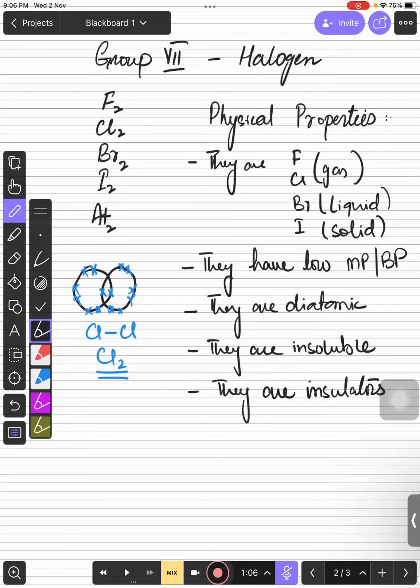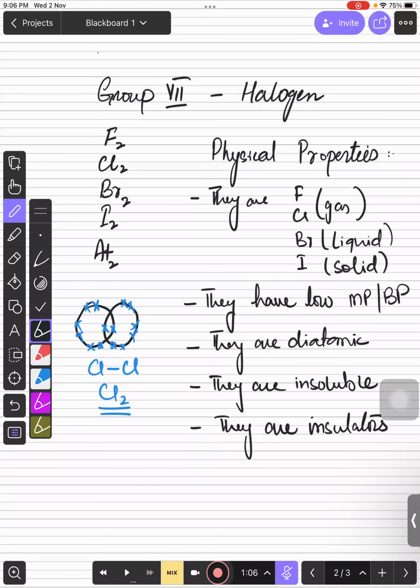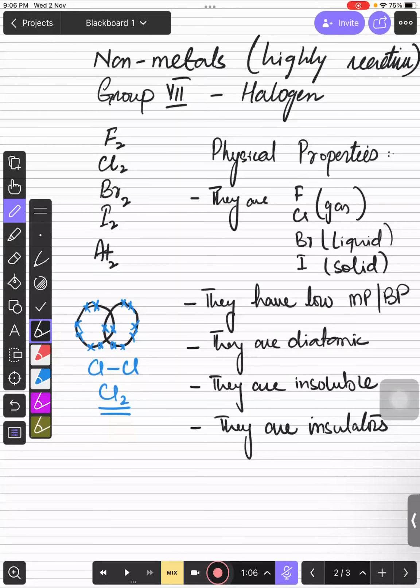They are highly reactive non-metals. You can say that because they have 7 electrons, so they can readily receive electrons. So they are non-metals, and you can say that highly reactive non-metals. They are more reactive than group 6 and group 5. Same as it is as group 1.